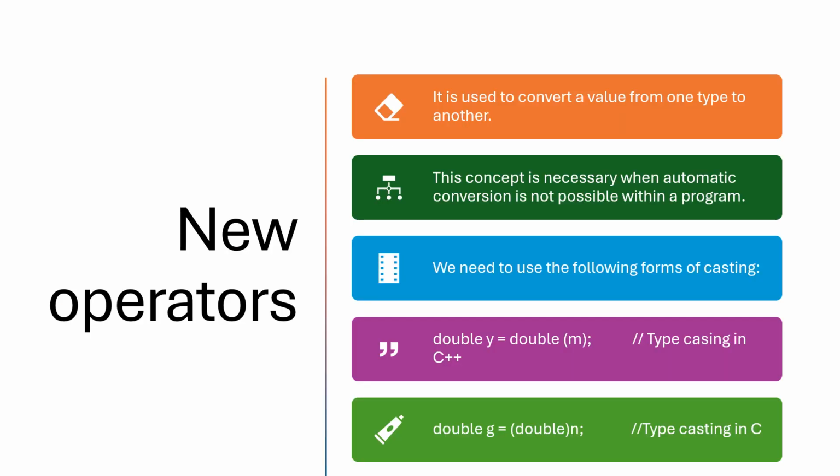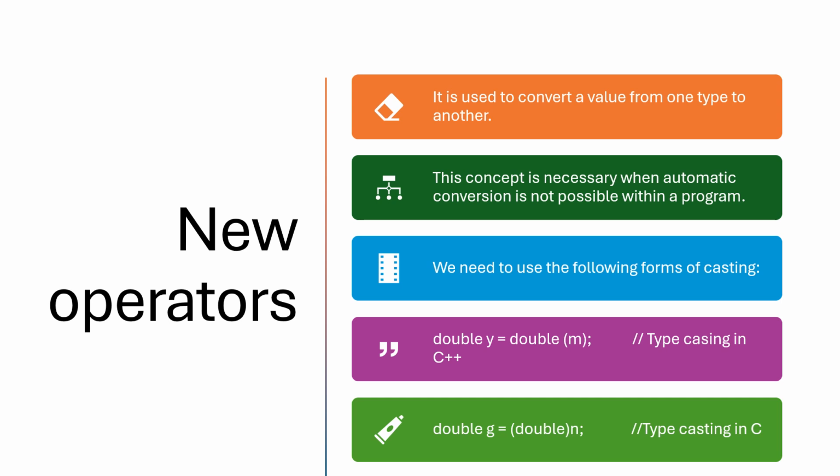Next, about the new operators. They are used to convert a value from one type to another, as in typecasting, from one data type to another data type. This concept is necessary when automatic conversion is not possible within a program.